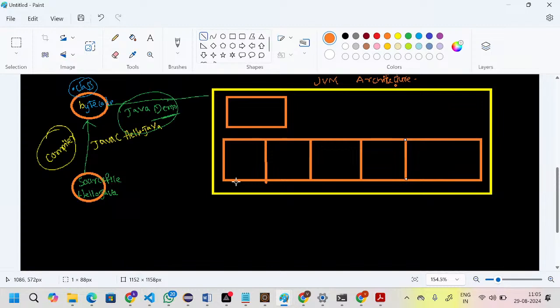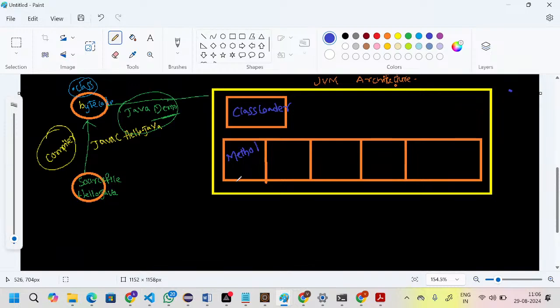I will write the names here. First one is the class loader. Then this one is the method area. Next, this one is the heap area.